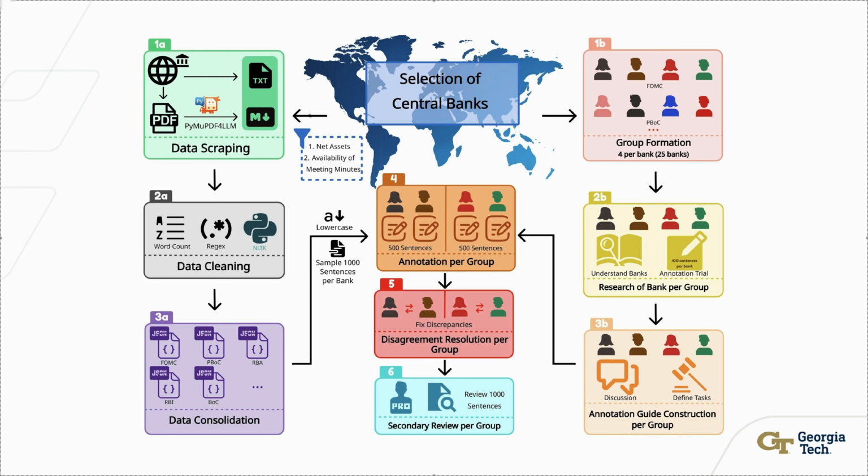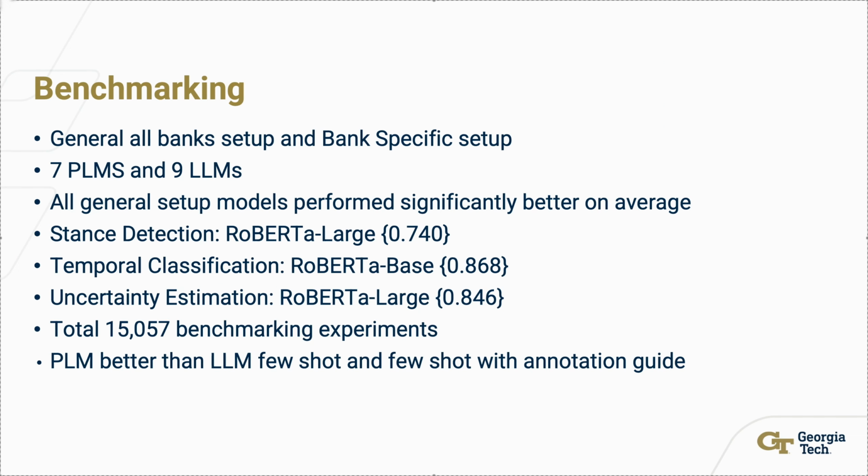Now, moving to the right-hand side, which covers the human annotation workflow, we formed 25 annotation teams, one for each central bank. Each team researched their assigned bank and collaboratively developed annotation guides. During the annotation process, annotators independently labeled 500 sentences and conducted disagreement resolution. Finally, an expert reviewer conducted a secondary review for quality control. The result was a clean cross-bank annotated dataset ready for benchmarking and modeling.